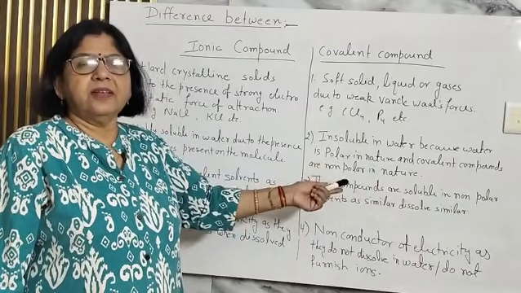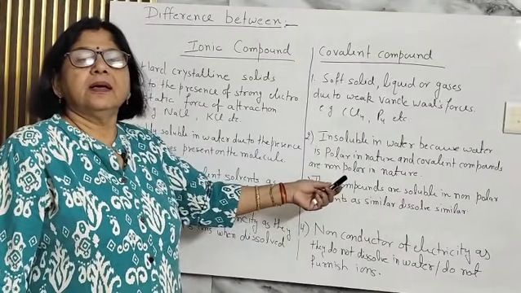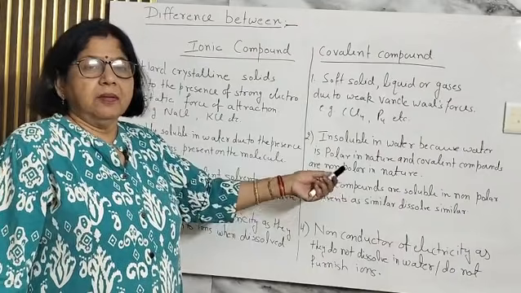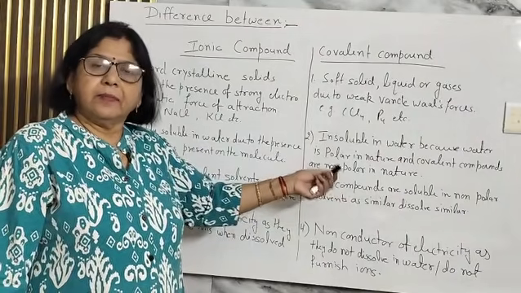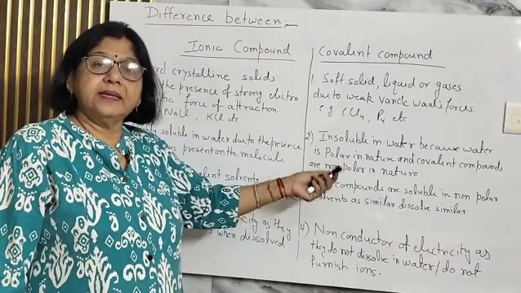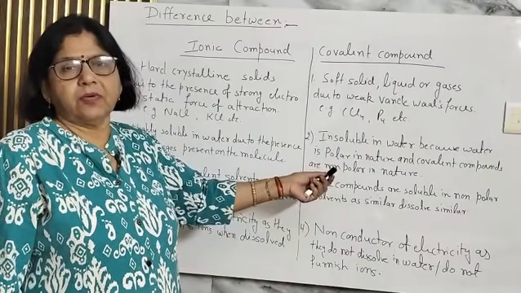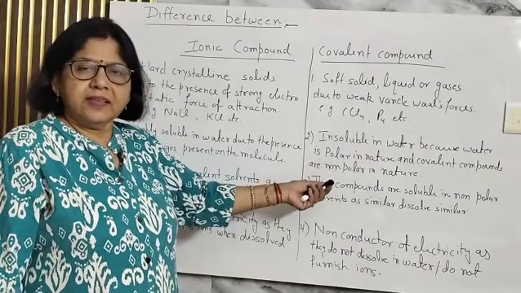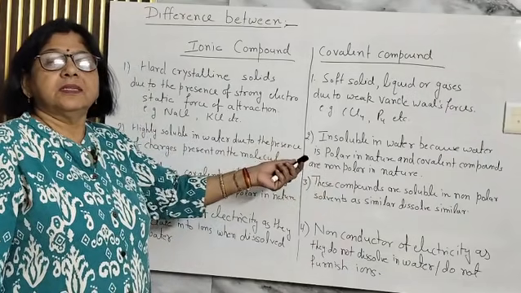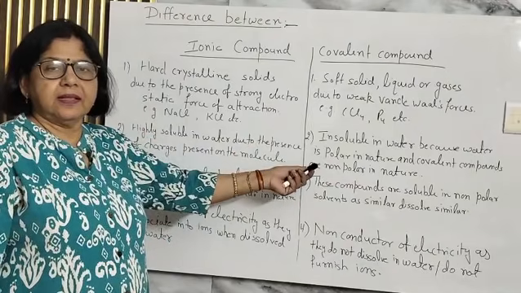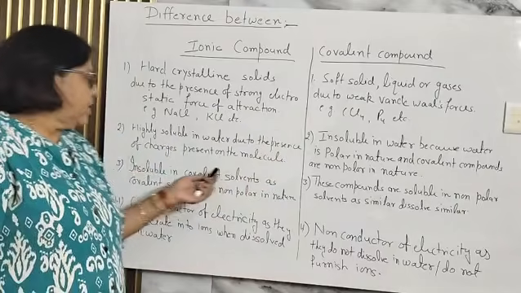Alcohol is partially soluble. Some of the alcohols are soluble due to another kind of bonding. But normally the organic compounds like your turpentine oil, kerosene oil, diesel, petrol, carbon tetrachloride, they all are insoluble in water because on these molecules there is no what? Charge separation. No charges are there. They are neutral molecules. So they are insoluble in water.